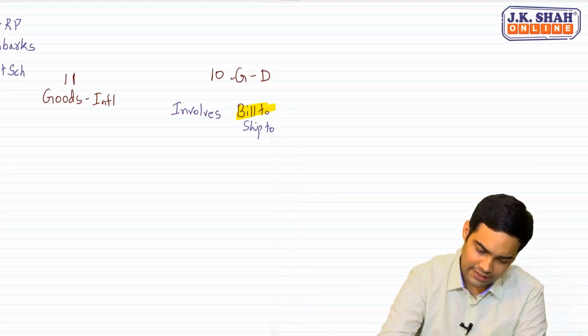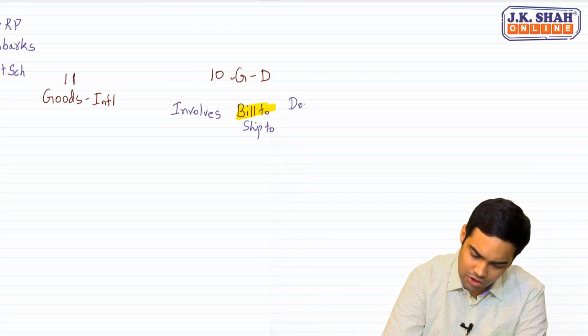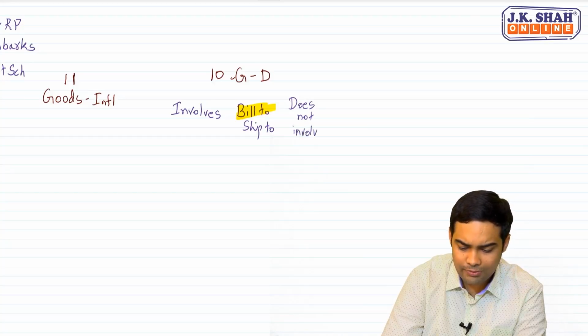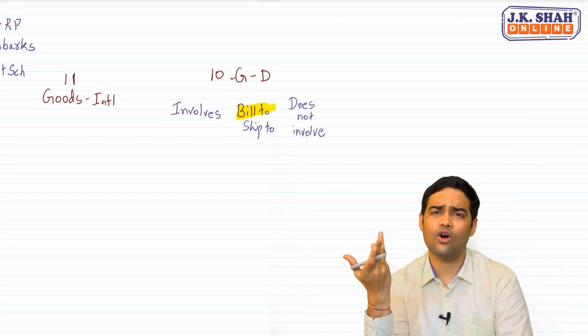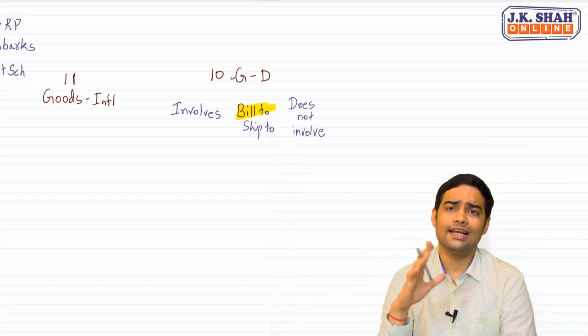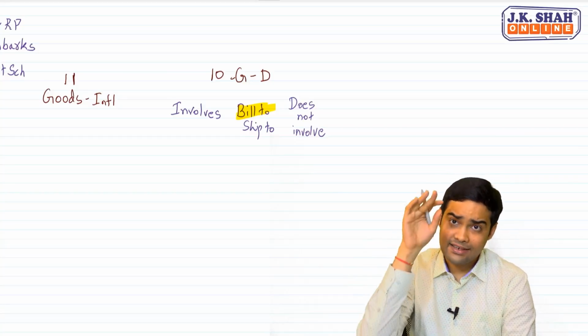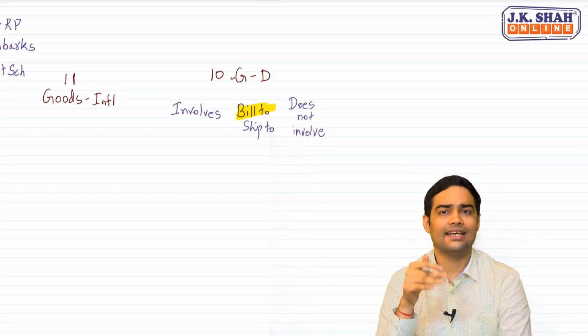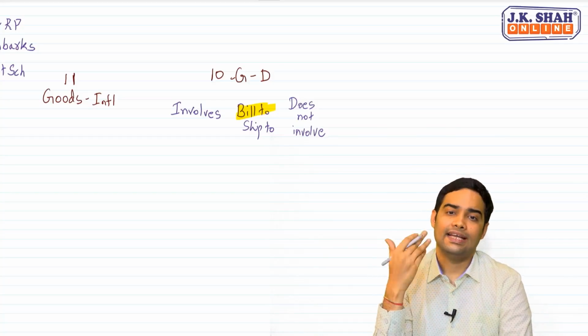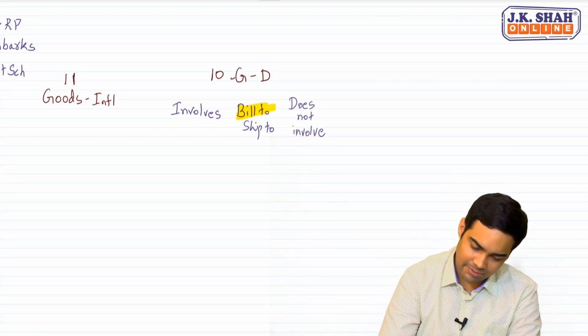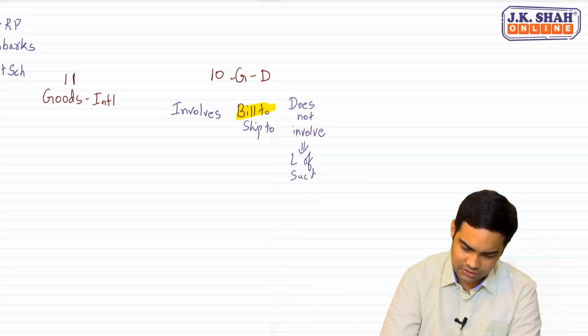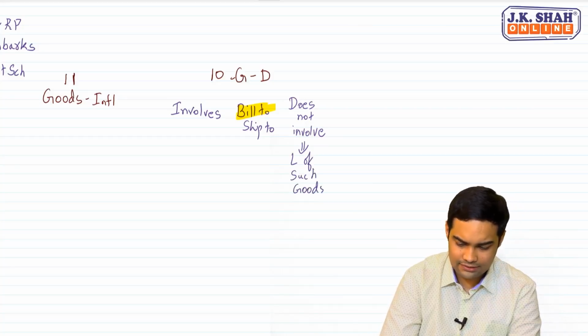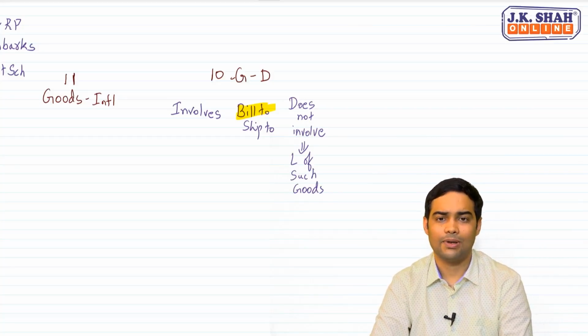Yes? Okay. If supply does not involve movement, what do you mean by does not involve movement? Does not involve movement meaning the goods are already with him, or you are selling some goods at a particular place and it will remain in that place. Recipient is going to occupy that place and he is taking the goods at that place also. In such cases, the place of supply will be the location of such goods. Wherever such goods are located, that would be the place of supply.